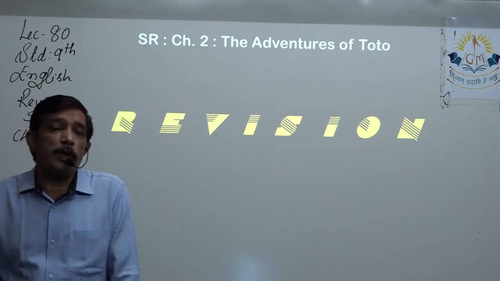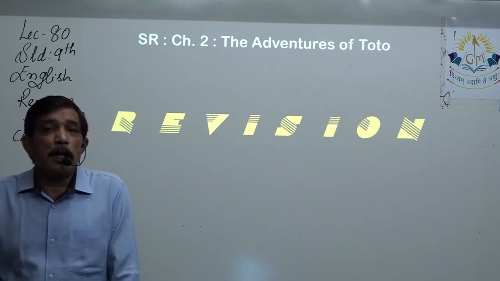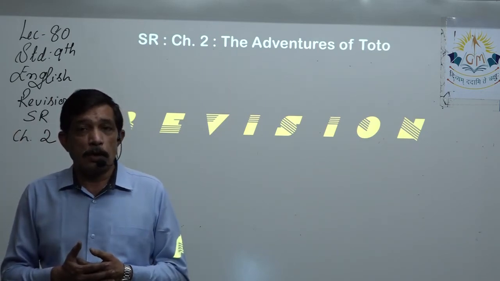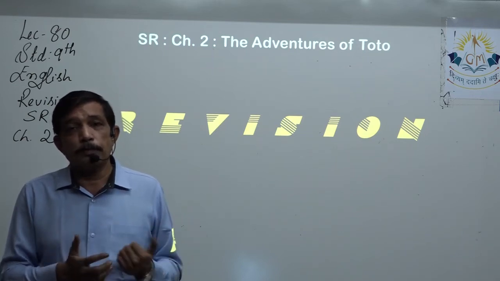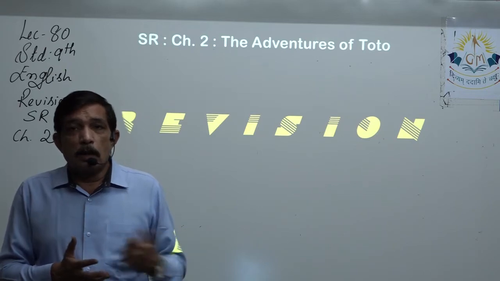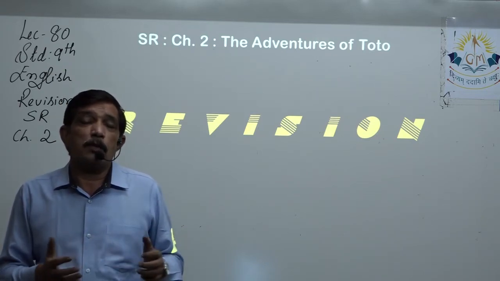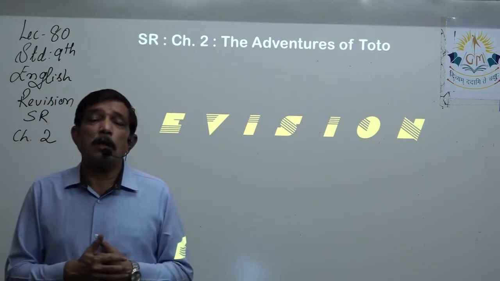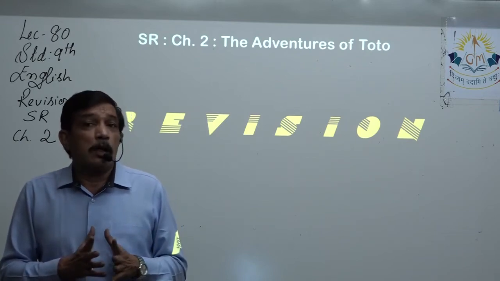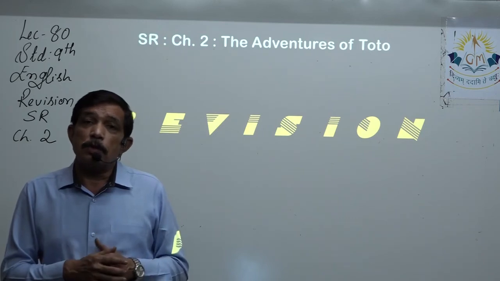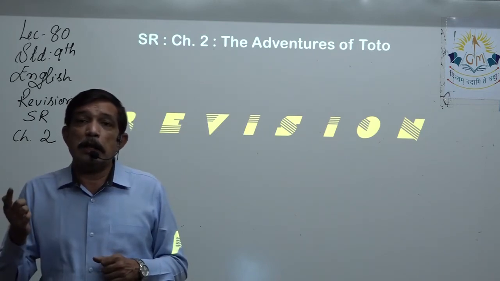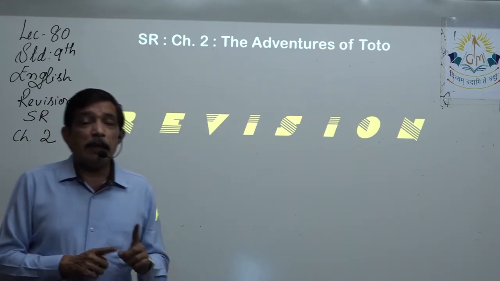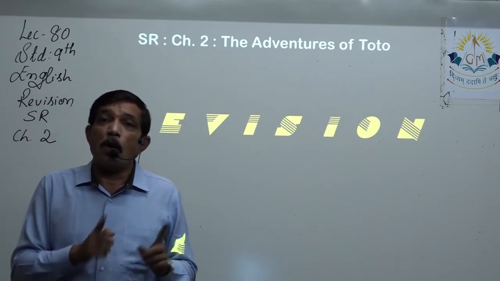For example, the description where Toto is having a bath with warm water. Now, every day he has seen the author take a bath in the bathtub. So these are cold places, so once in a while grandmother would give him a treat of having a bath with warm water. So a tub was filled with warm water and given to Toto to have a bath. So he would imitate whatever the author did. Author was also a child at that time, so he would imitate what the author did.